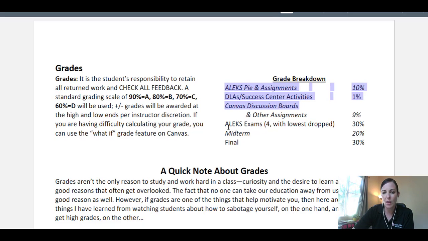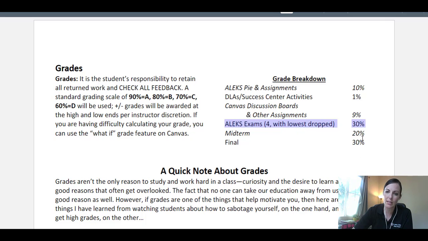The Alex exams, there's 4 of them. The lowest one is dropped. So I know that sometimes you don't have all of the content mastered yet. We have a little growth mindset around here. But the lowest one is dropped, just keeping that in mind. And then you can see your midterm and final are worth the rest, the 50% of your grade.